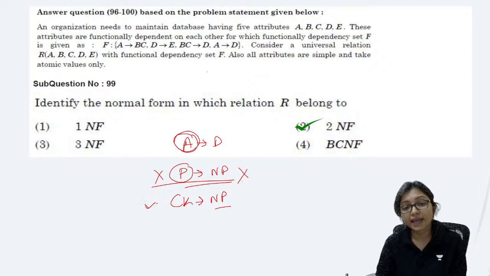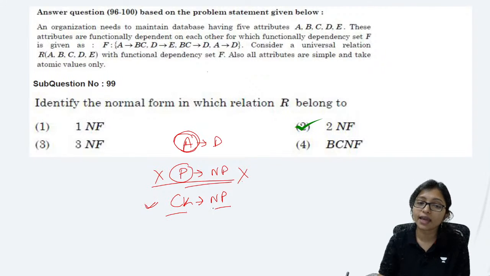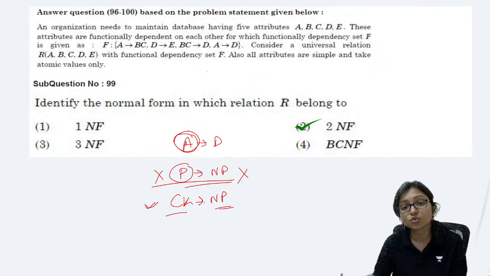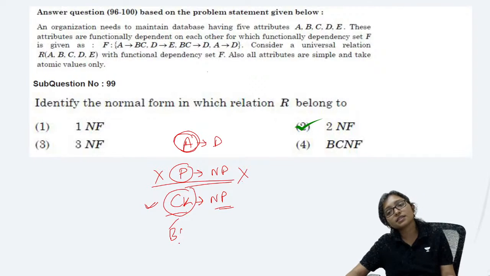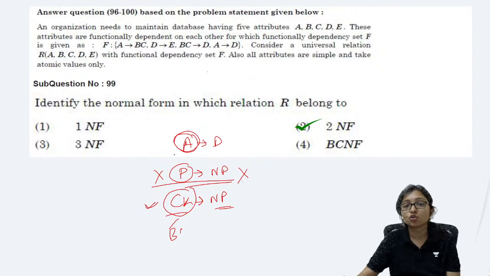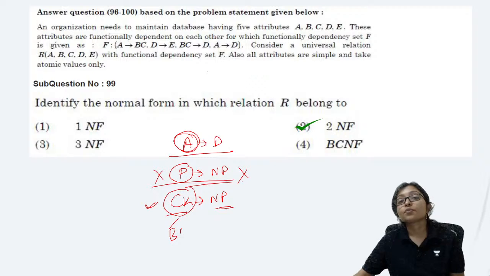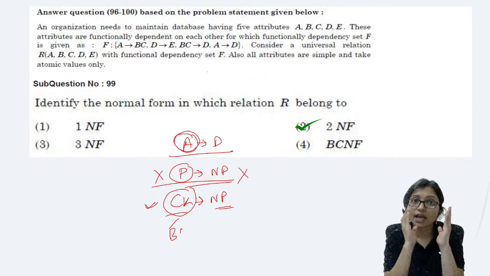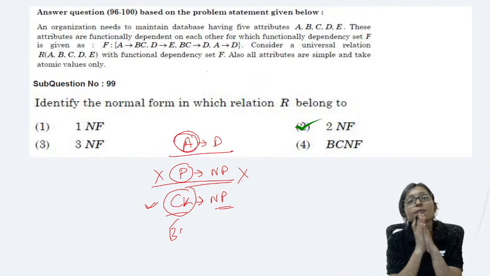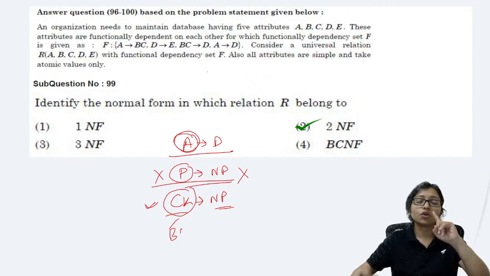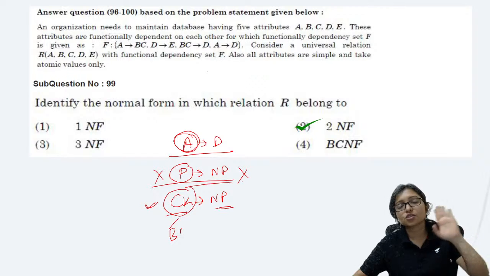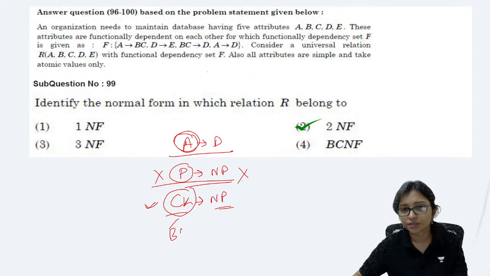A is the whole candidate key, and candidate key to non-prime means when the left hand side is a candidate key, then it is actually in BCNF, right? So that's why for A implies D, don't be confused. Only when there is more than one attribute will the prime concept come, which is part of a candidate key. When only one attribute is there, there is no problem. You can do it, right?